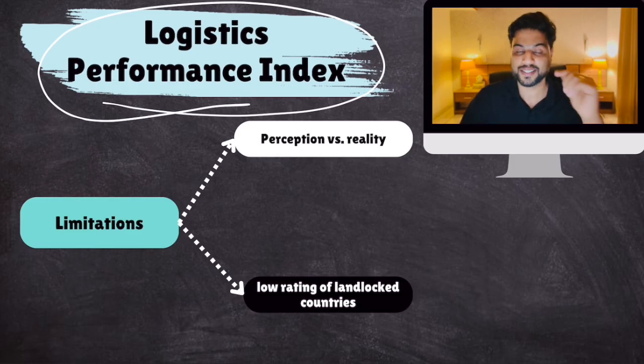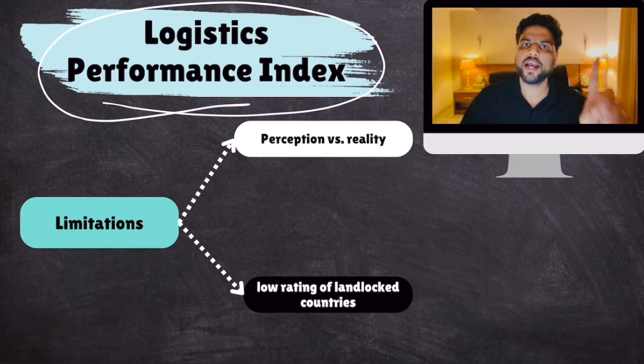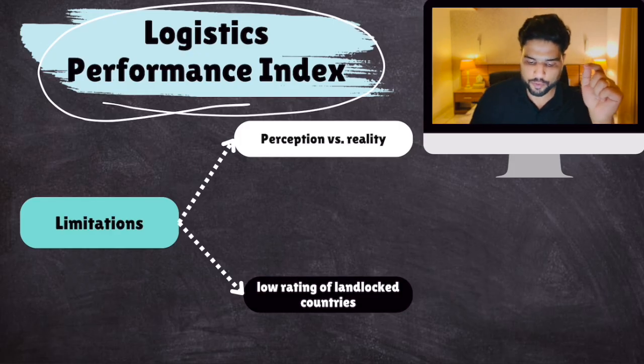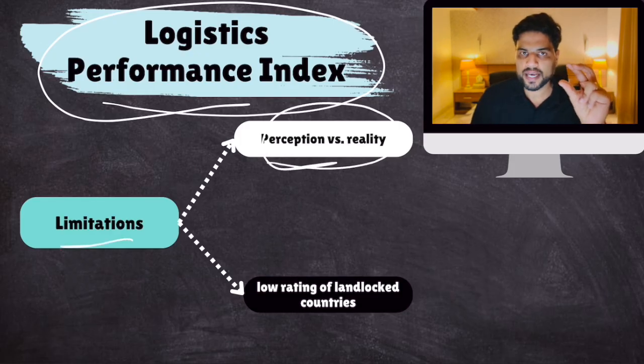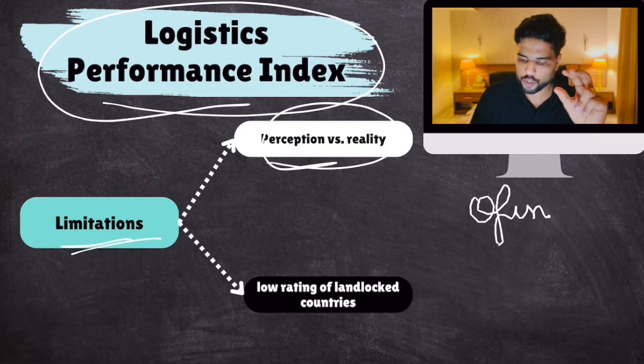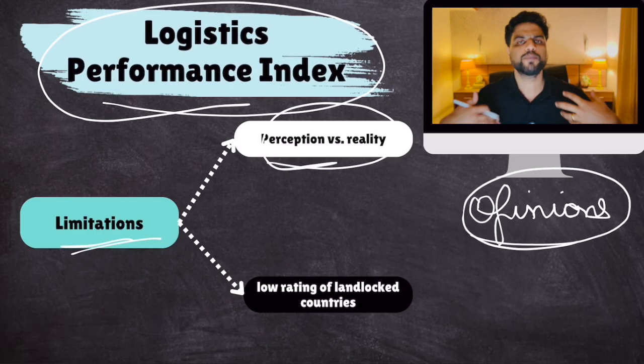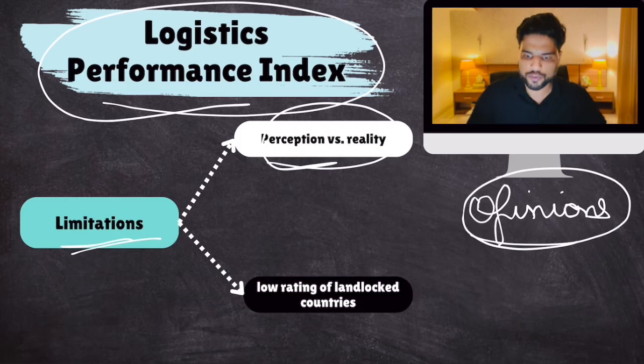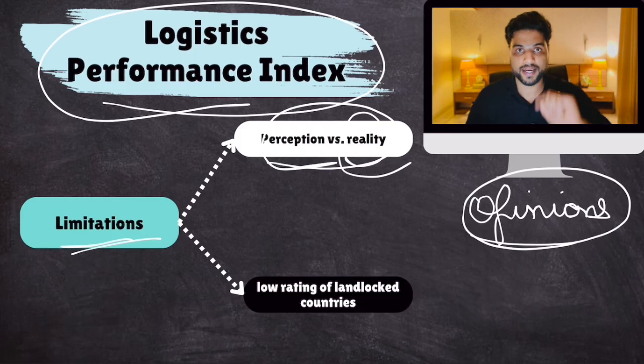Now, what are those limitations? This is very important. An MCQ can be asked. Many people say that you should rely on the World Bank's LPI. It is a very good index to measure whether a country's performance is good or not. But it also has certain limitations. It will not give you the exact picture. Why? First of all, most of the data collected for LPI comes from the opinions of logistics operators. Sometimes opinions are based on their perceptions, which can be far divorced from reality. So this is one area of concern.